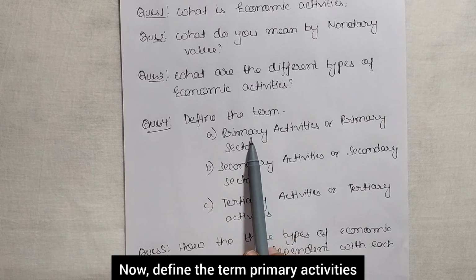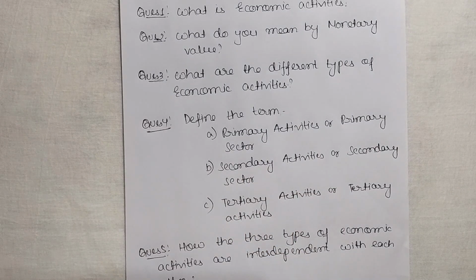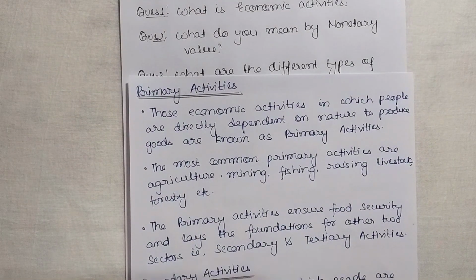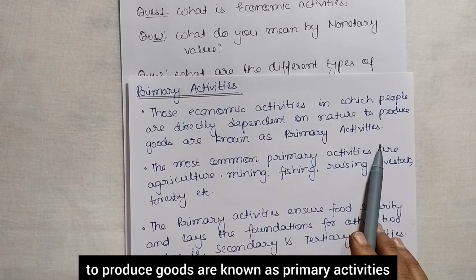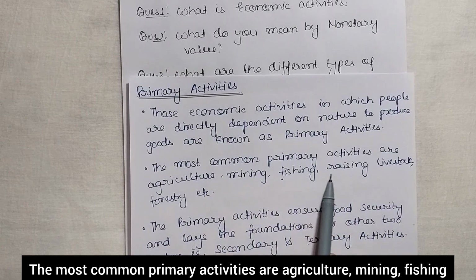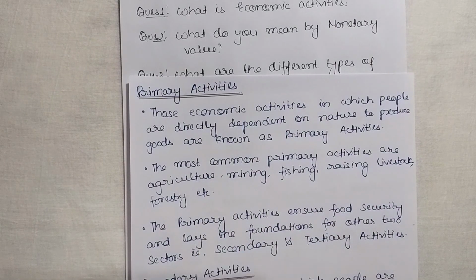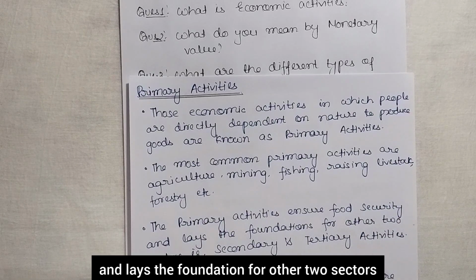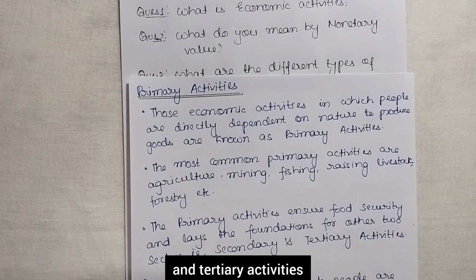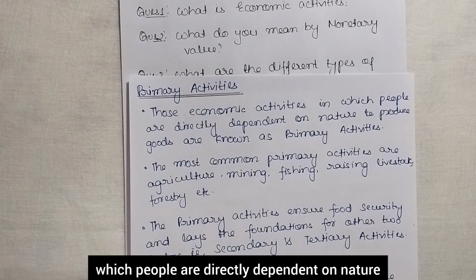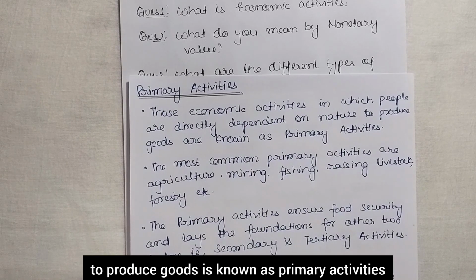Now define the term primary activities or the primary sector. Let us see what does it mean. So those economic activities in which people are directly dependent on nature to produce goods are known as primary activities. The most common primary activities are agriculture, mining, fishing, raising livestock, and forestry. The primary activities ensure food security and lay the foundation for the other two sectors, that is the secondary and tertiary activities. So this is the meaning. The economic activities in which people are directly dependent on nature to produce goods are known as primary activities.